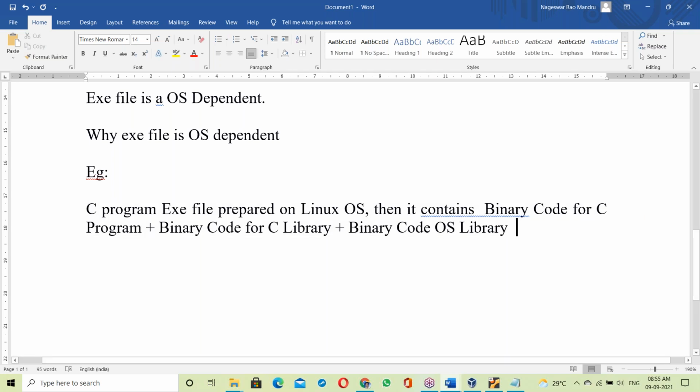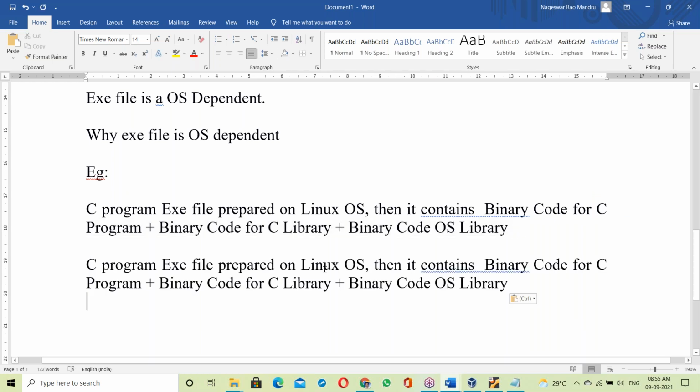Can we separate the content of the exe? No, I did not understand your question. Can we separate the content of the exe file? Separation means what? What kind of separation?